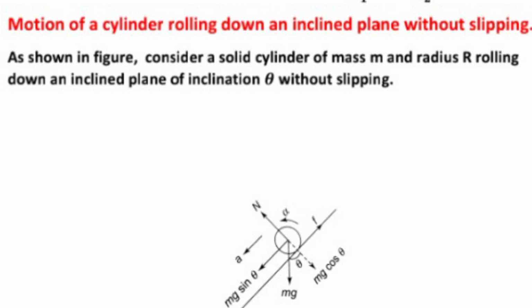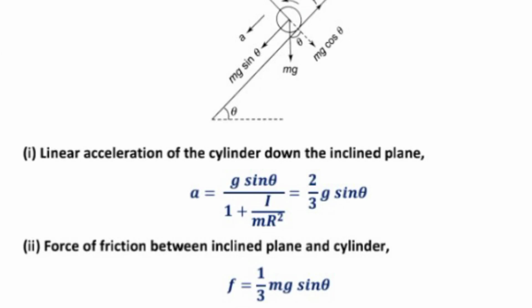Motion of a solid cylinder of mass m and radius r, rolling down an inclined plane of inclination theta without slipping. Number 1 is the linear acceleration of the cylinder down the inclined plane, a equal to g sin theta upon 1 plus I upon mr square, and it will be equal to 2 upon 3 g sin theta.